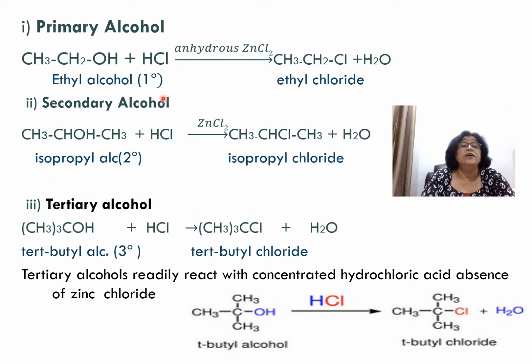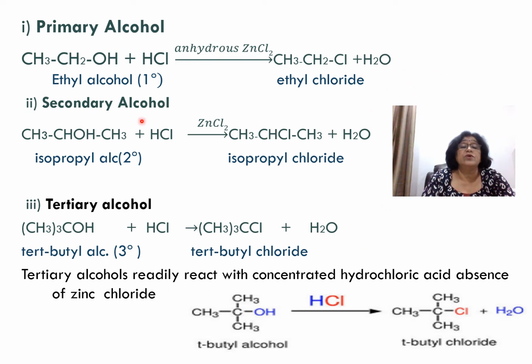But for secondary alcohol, if you take isopropyl alcohol, you first add zinc chloride, then HCl. In this reaction, the reaction goes a little slow. You have to leave it for 5 minutes, then only the turbidity of isopropyl chloride is formed. But with ethyl alcohol, when you add HCl, the reaction does not take place until you heat it and add anhydrous zinc chloride, and then only the reaction happens and you get the turbidity and water is given out.